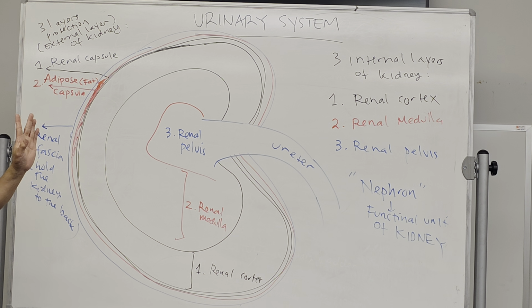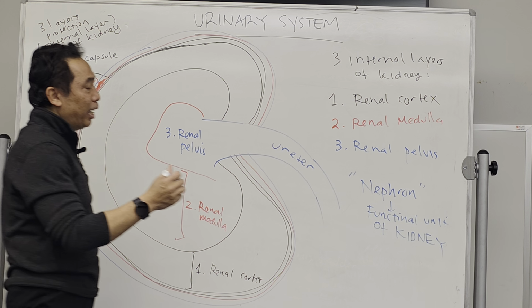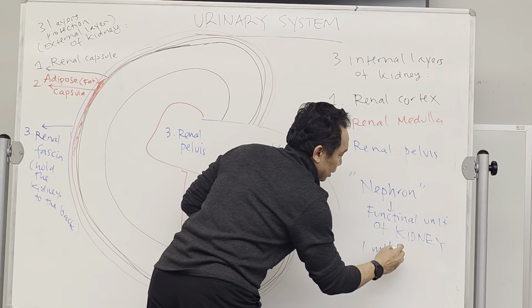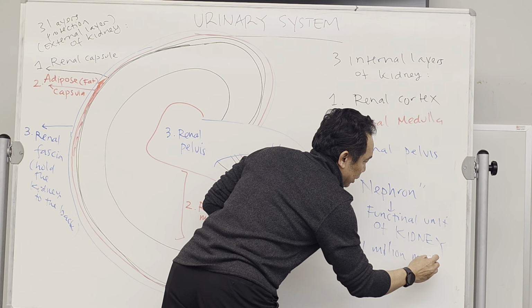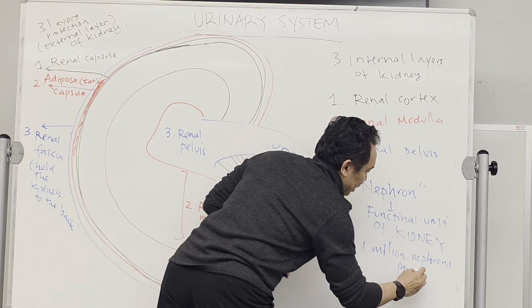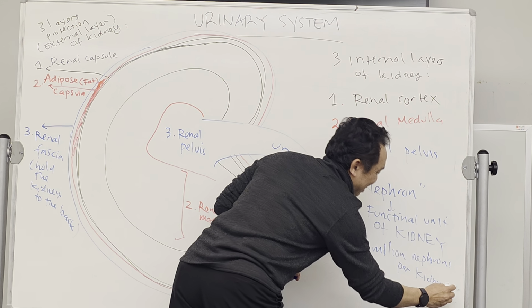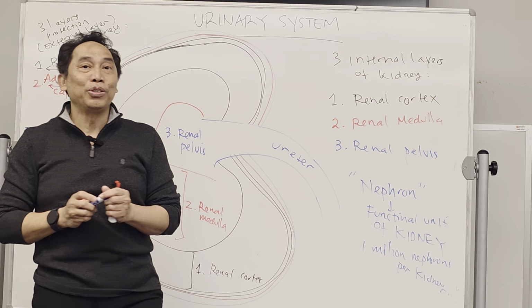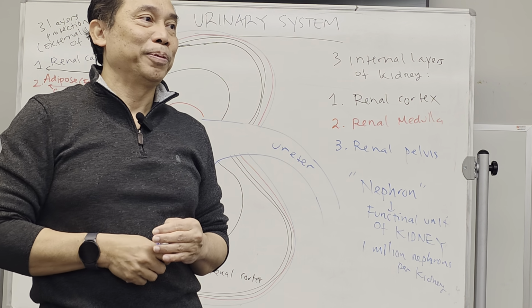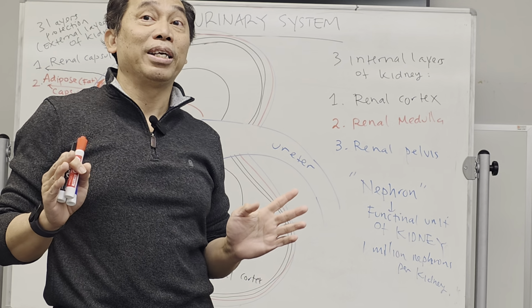We normally will have 1 million nephrons per kidney. So how many nephrons do we have total with 2 kidneys? 2 million.